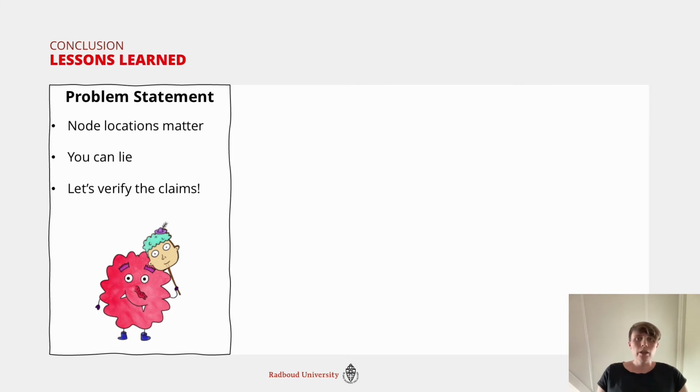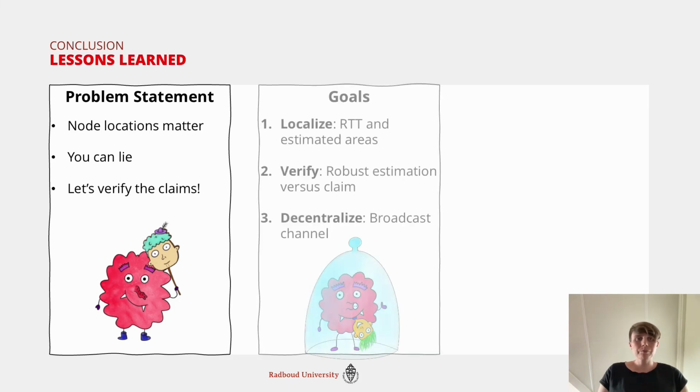You can just claim to be in a country that you're not in. So what we want to do is verify these claims and find out if someone messed with the location or the measurements, or if something just went horribly wrong with the measurements. Both are things that we want to find out.